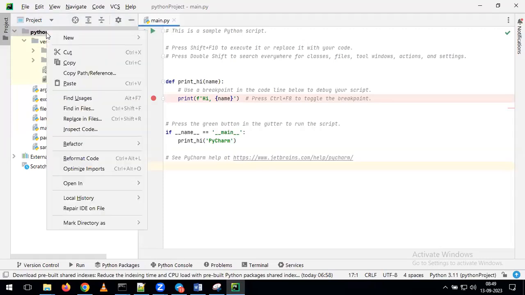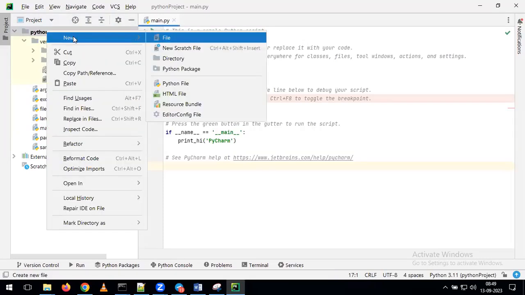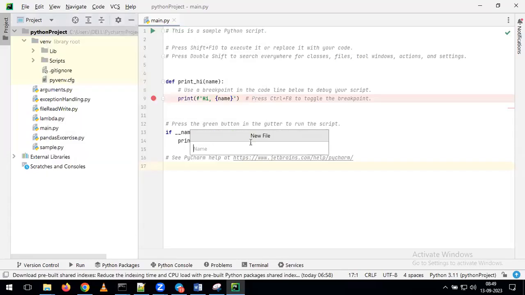Please right click, click on New, and in New, please click on File. Right click on the project, click on New, then click on File. Then give some name. So I'm giving it, for example, sample1.py. You can give any naming convention, but give it a .py suffix. Py means we are creating a Python script file.